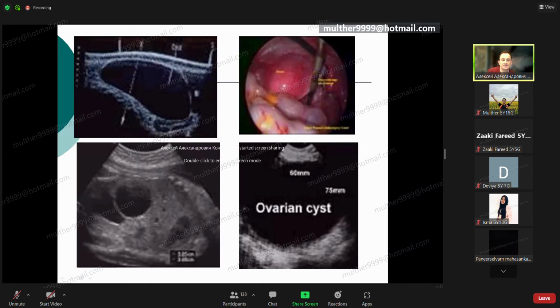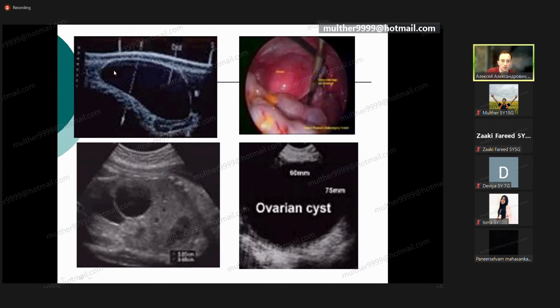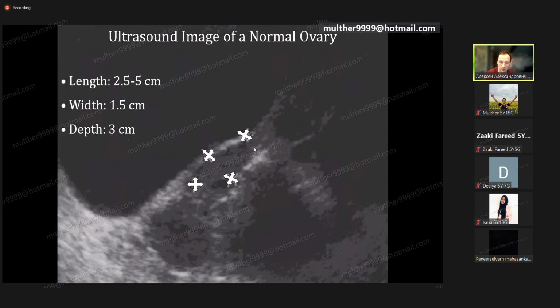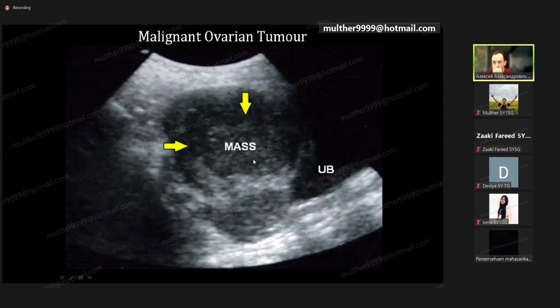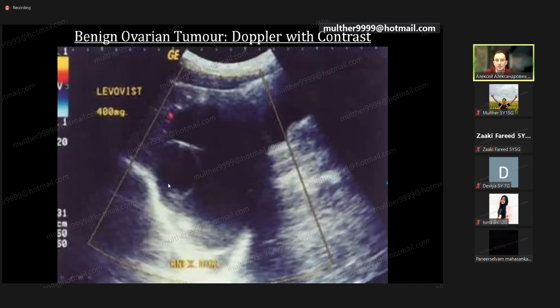Take a look. What can we see with the help of ultrasound? We can see an inclusion inside the ovary, and that inclusion can be enough to tell that we have a tumor of the ovary, a cystic tumor of the ovary. There could be specific types of inclusion. We can find papillae inside, an abnormal mass inside, a solid tumor inside, or abnormal multi-chambers. Take a look. In that case, we can talk about the necessity of operative treatment.